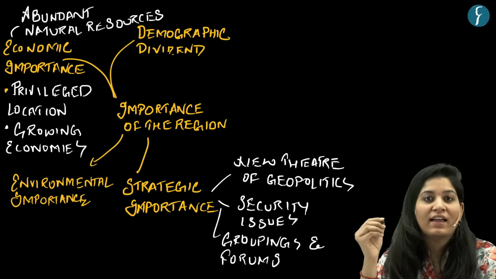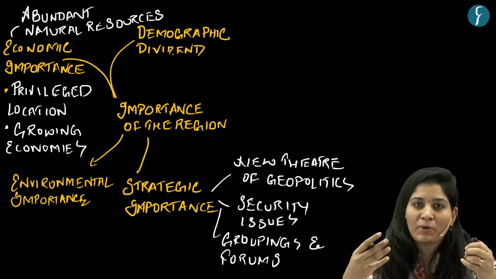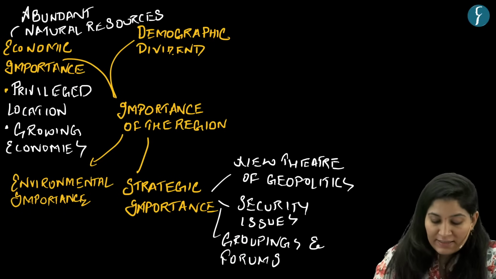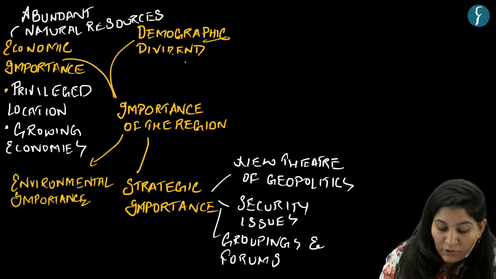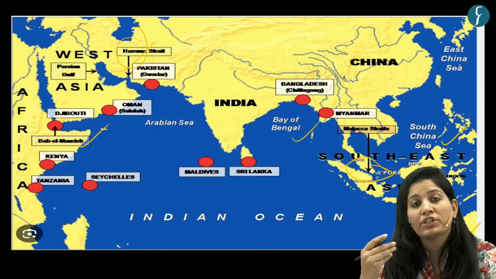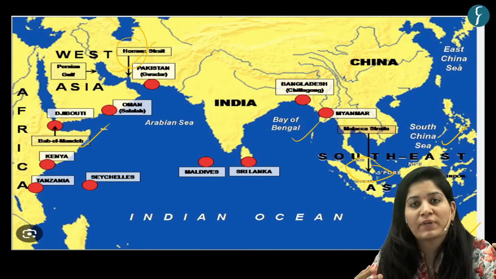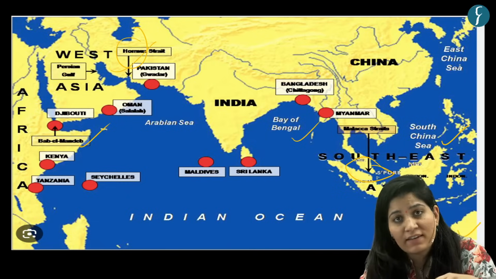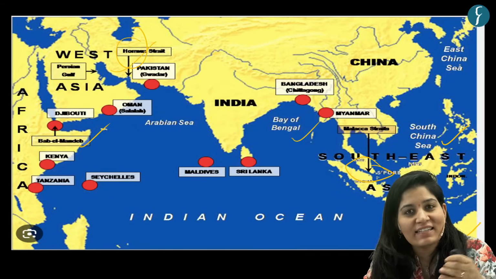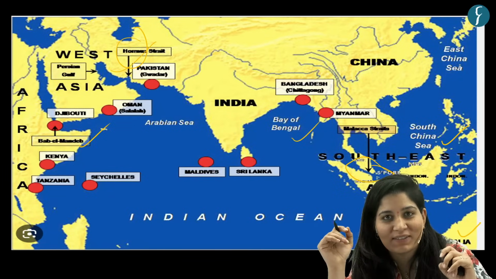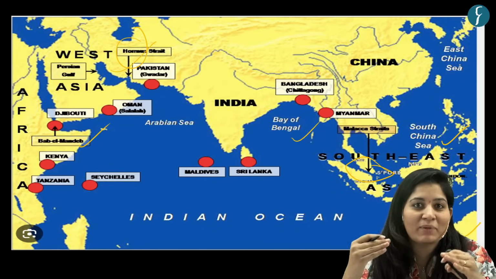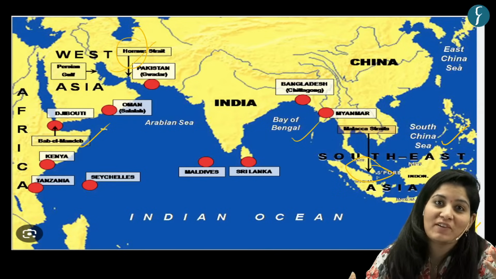Now, we'll discuss more about its importance in this discussion. First is the demographic dividend. See, these countries cater to a majority of the population. You can take it approximately 2.9 billion people staying in these countries. And the plus part is that these countries cater to a younger population. So how is it an advantage? In the aging world, this younger population can be the key driver of human resource.